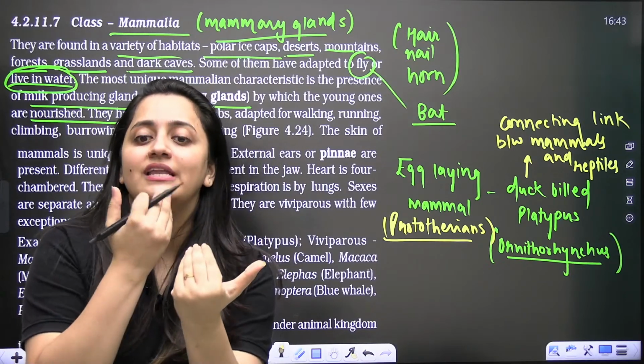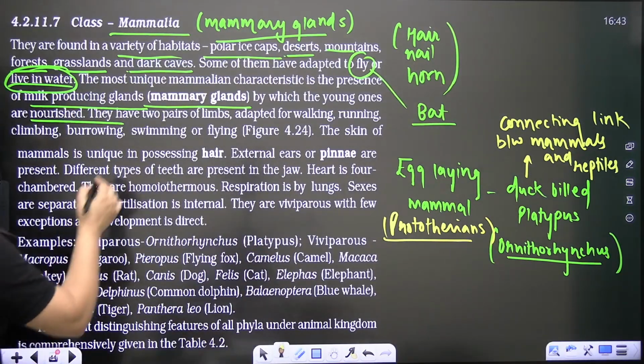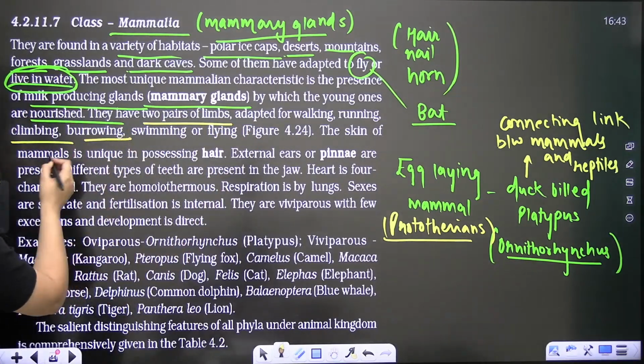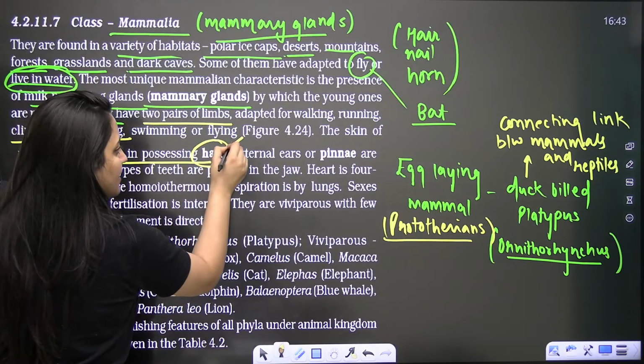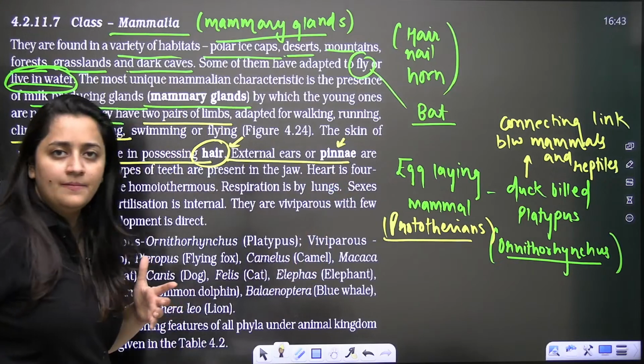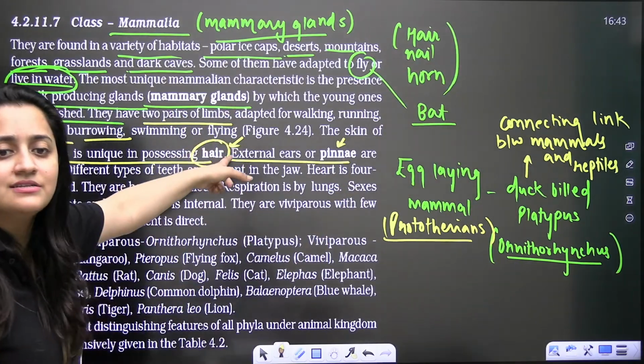Okay, so they are eutherians, the advanced mammals. Two pairs of limbs are there, adapted for walking, running, climbing, burrowing. Skin is unique; we have the hair. External ear is present in the case of mammals. In all the other classes, external ear was not there, but we have this external ear.